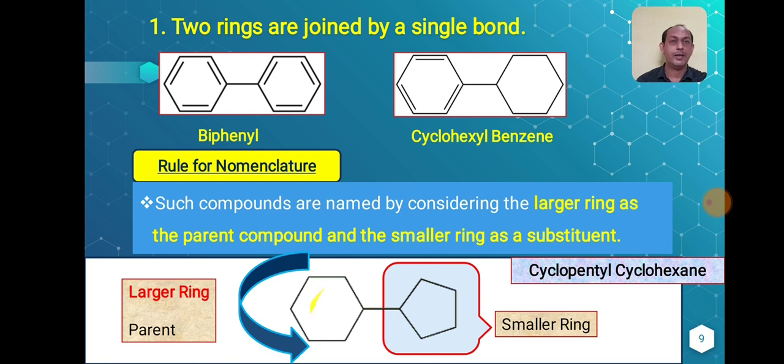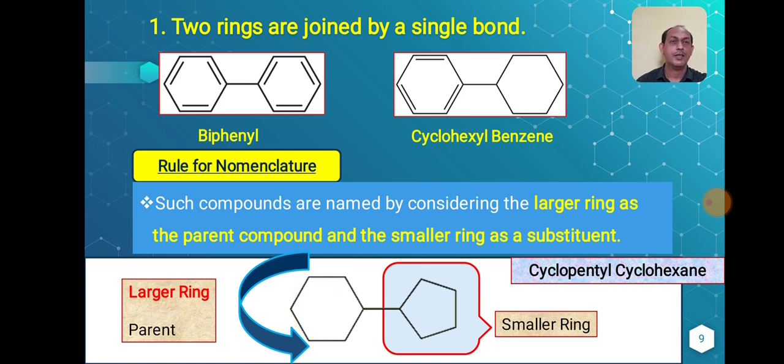So here you can find, this particular ring contains how many carbons? 6 carbons. So it will act as the parent, so we have to remember cyclohexane. This particular part is cyclohexane, and this particular ring contains how many carbons? 5 carbons. So it becomes the smaller ring. So what is the IUPAC name for this compound? Cyclopentylcyclohexane. So this is the nomenclature.